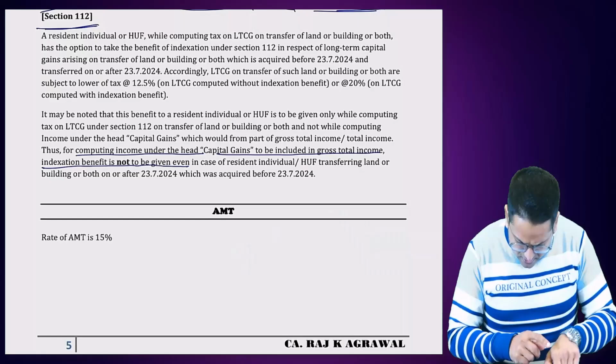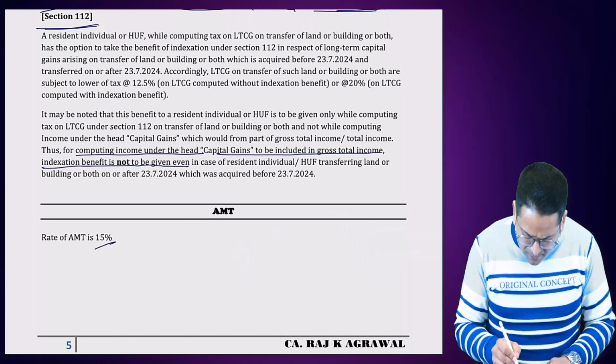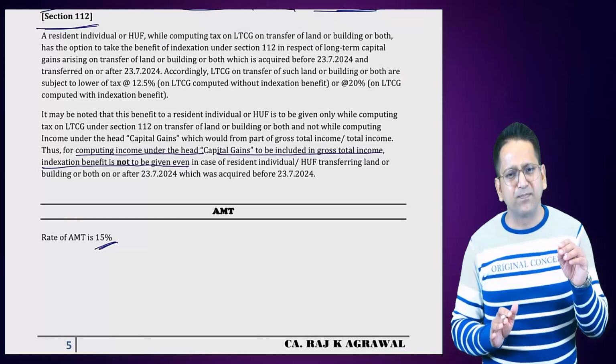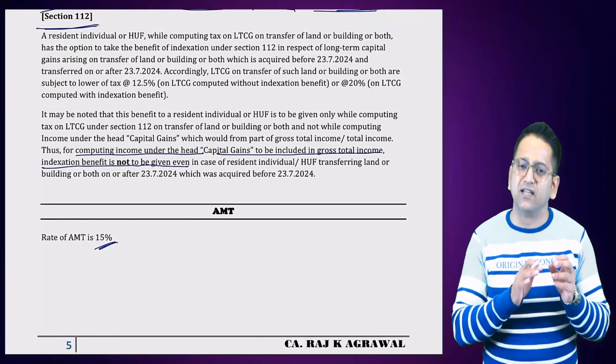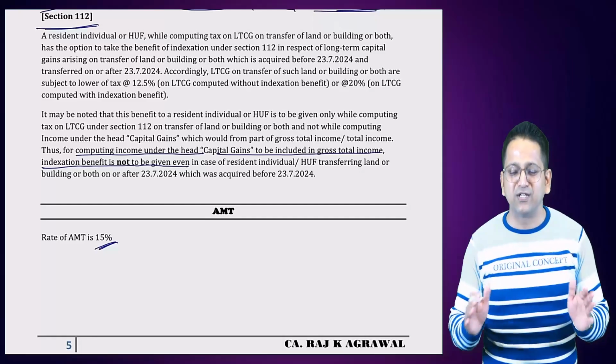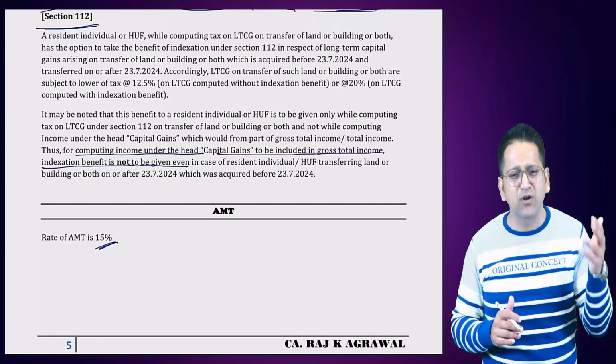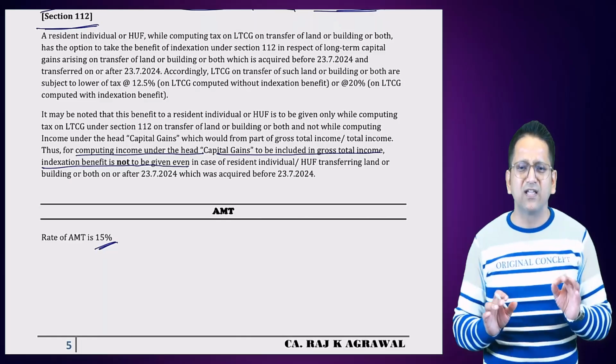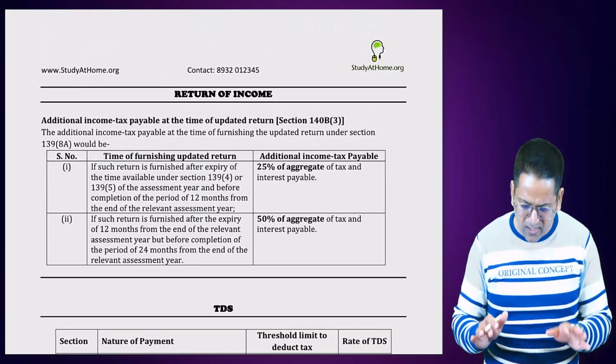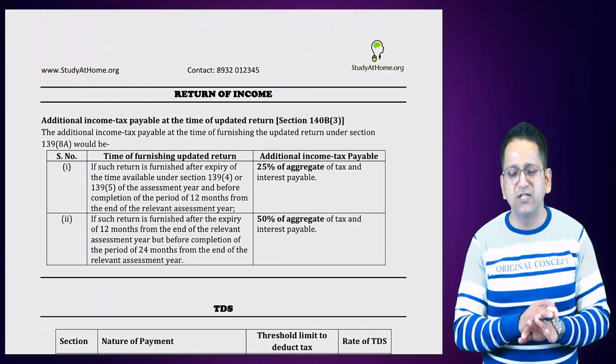Let's start first with the rate of AMT. The AMT rate is 15%. Earlier also the AMT rate was 15%. It was the same, right? So there is no change in the AMT rate. But in case you read some other rate before, for that reason I gave an update. That rate of AMT is 15%. However, there is no change in Budget 2024. Okay?